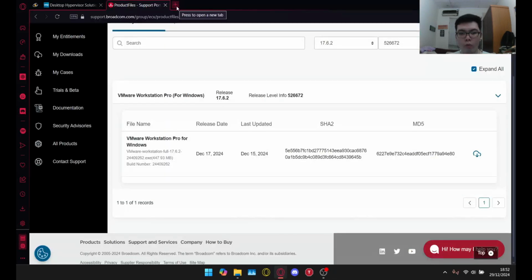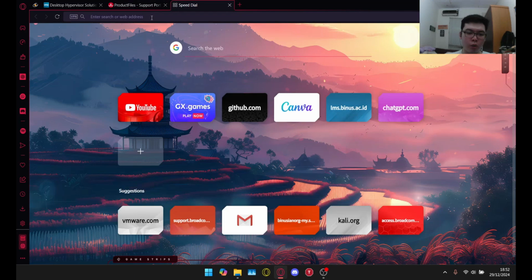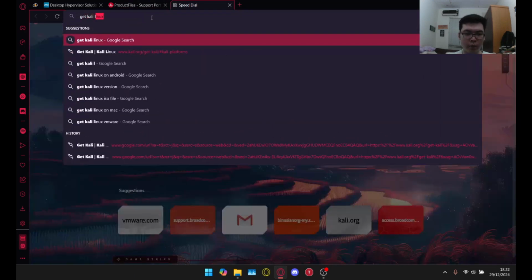So now what we're going to do is download the OS, because if you're using VMware or any other virtual machine, we need to download the OS first, then we install it in the virtual machine. So just go to another tab and type get Kali Linux.